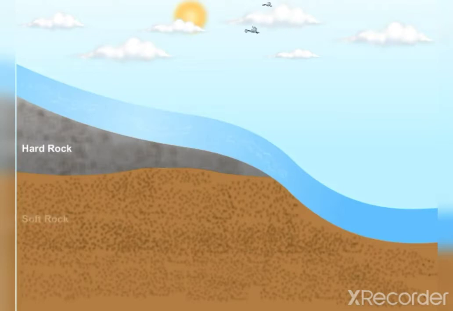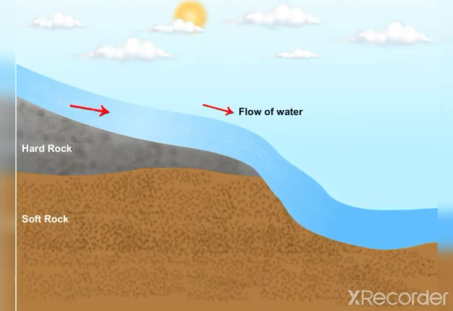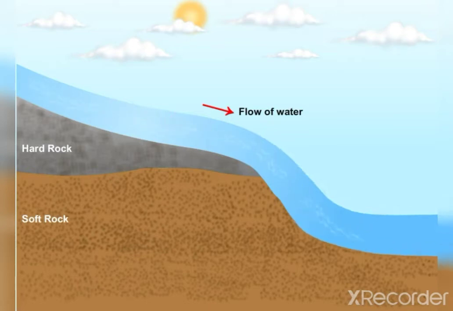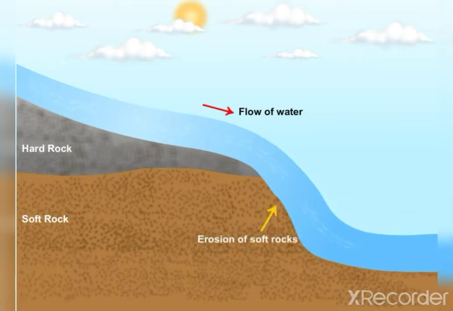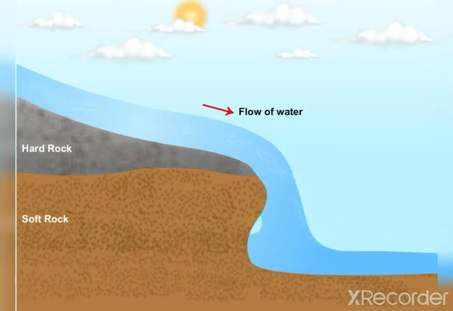found in the upper course of a river, in the hills or mountains. Waterfalls are formed when a hard layer of rocks covers a soft layer of rocks. Water flows over hard rock, and when it reaches the soft rock, the water starts to erode or wear away the soft rock. Over thousands of years, the soft rock is eroded and the river begins to cut down vertically